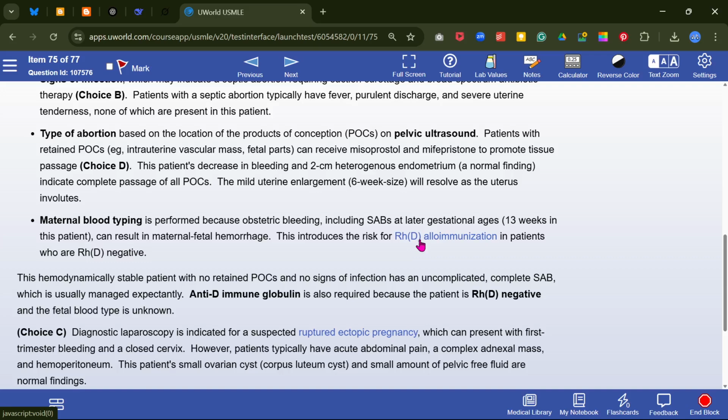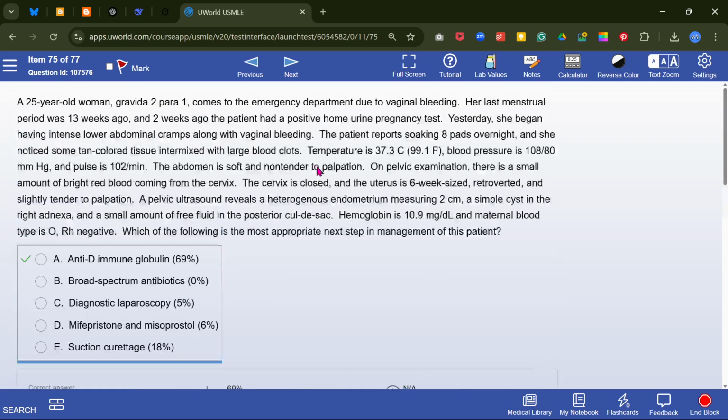This introduces risk of Rh alloimmunization in Rh negative patients. So this patient is hemodynamically stable, with no retained product of conception and no signs of infection. Uncomplicated and complete spontaneous abortion is managed expectantly. Anti-D immunoglobulin is required because the patient is Rh negative and the fetal blood type is unknown. Okay, that's all about the abortion.